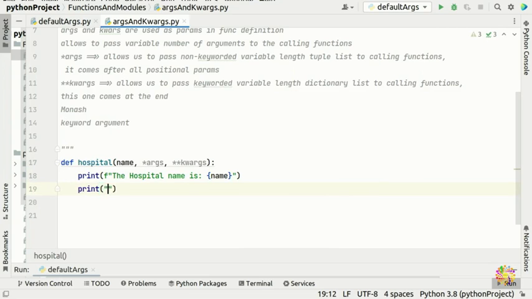We put the name of the hospital is the best hospital in, for example, the south, for example Australia.